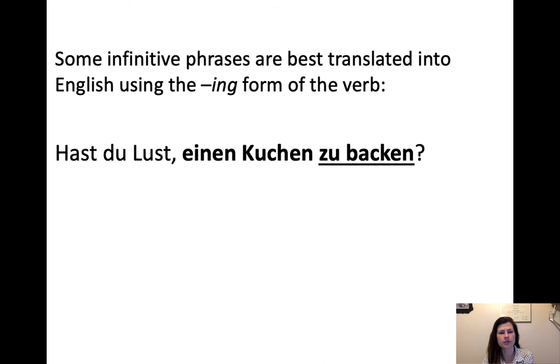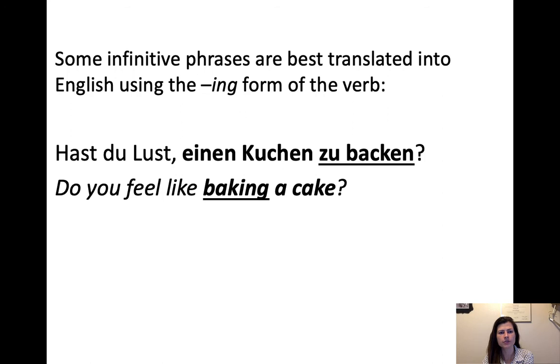You could say, for example, hast du Lust, einen Kuchen zu backen? Which is, do you feel like baking a cake? Because hast du Lust, do you feel like, are you in the mood? So depending on how you translate hast du Lust, are you in the mood to bake a cake? But hast du Lust also means, do you feel like? It's another good translation of hast du Lust.